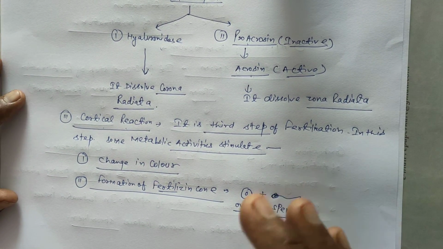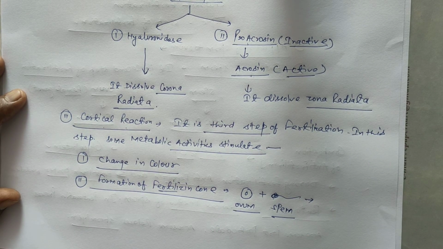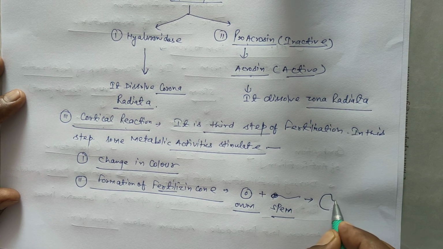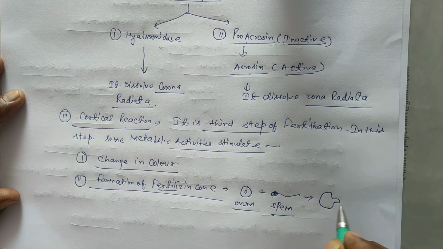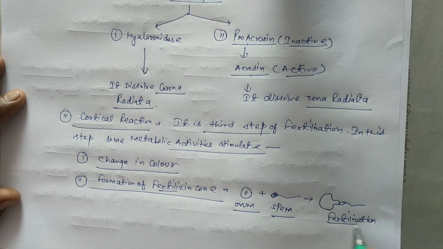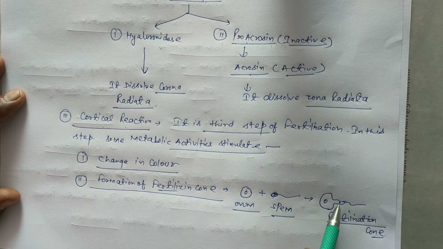When sperm comes near to the ovum, a cone-like structure forms. This cone-like structure is formed during fertilization, so it is called the fertilization cone. Once again, it is a cone-like structure that forms during fertilization, so it is called the fertilization cone or fertilizing cone.